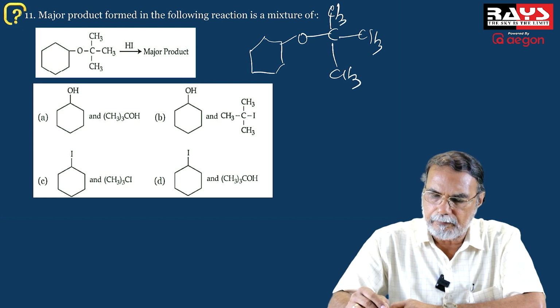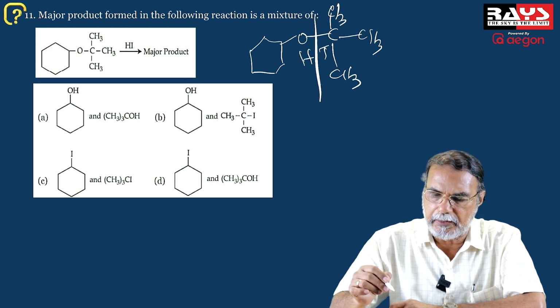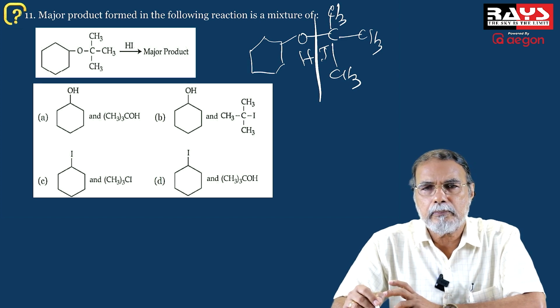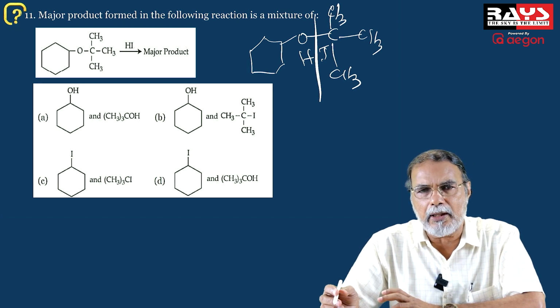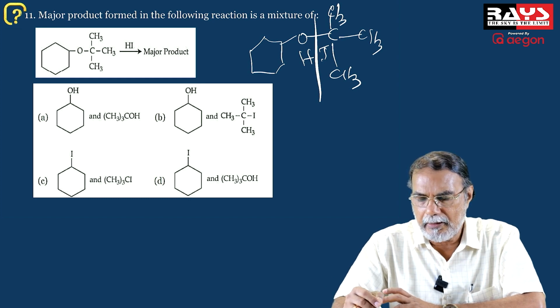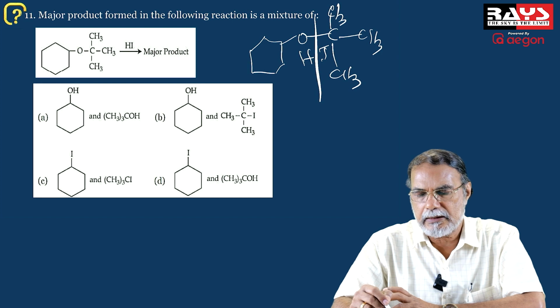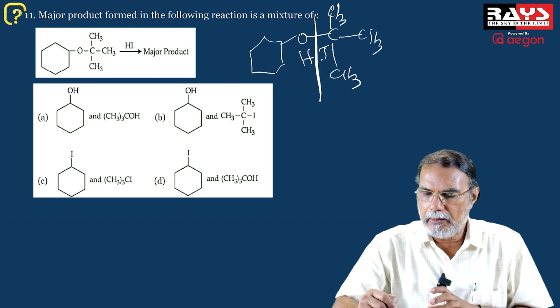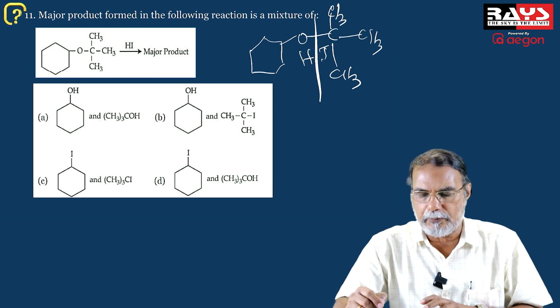like this only, HI. But this tertiary butyl group as tertiary butyl cation takes the I minus forming tertiary butyl iodide, and this part is the hydroxyl group, that is cyclohexanol. So the products are cyclohexanol and tertiary butyl iodide.